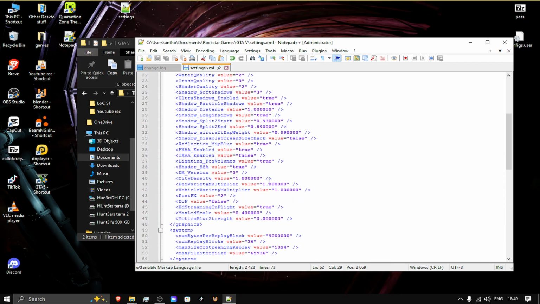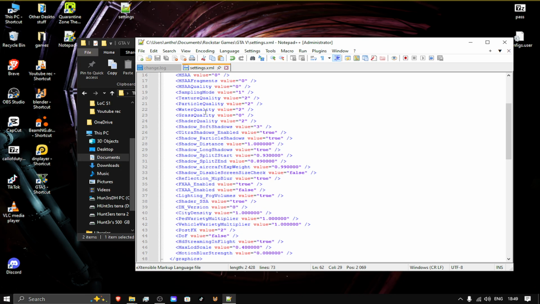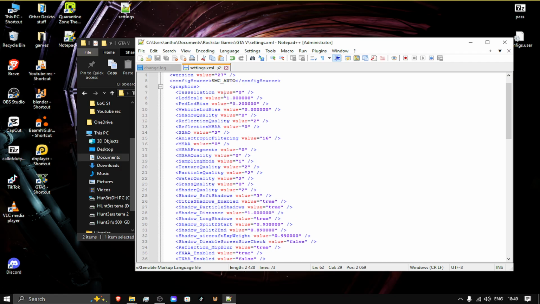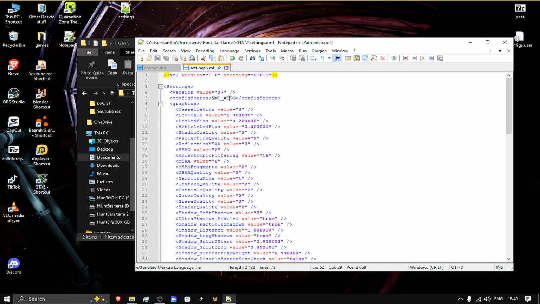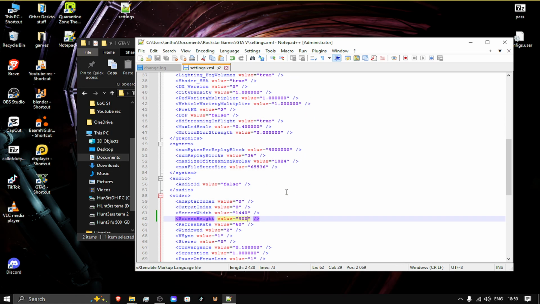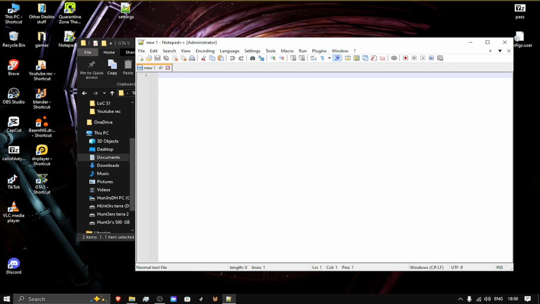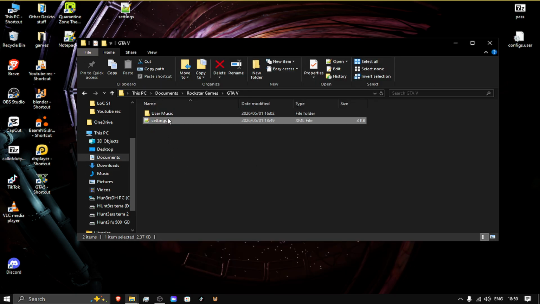Now you can see most of these settings are set to true now. Some of them were actually set to false. The SSA was false. The DX version, this is the DirectX version. This is one I set in the game. MSA, well, I can actually mess around with some of this if I wanted to. You can see tessellation is off, but you can actually change your settings from here if you have any problems whatsoever. Now you can see it's not really telling me I can save the setting. So if I go ahead and just run this one more time, let's see what happens.